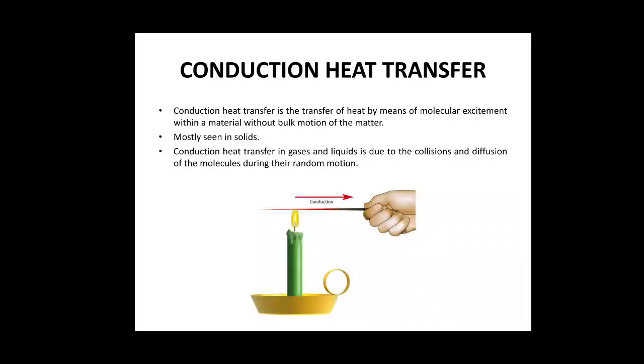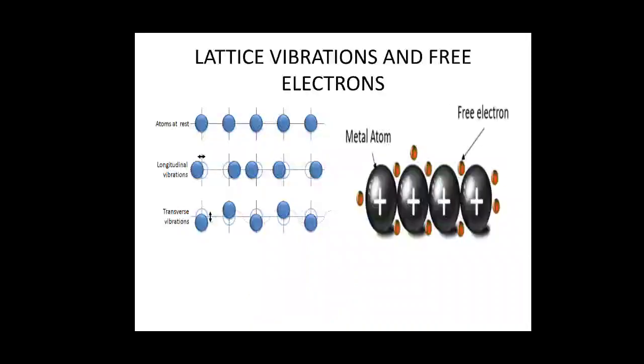Conduction heat transfer can happen by two modes: vibration, which is actually called lattice vibration, and by the free electrons present in a metal's body.